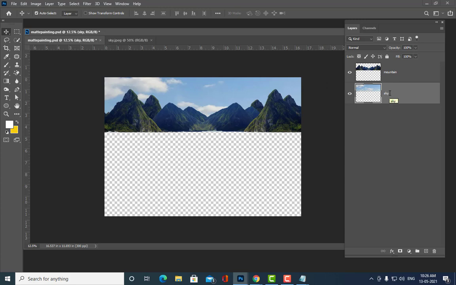So now we are going to get the castle. One thing I want to tell you here: just getting things and putting them is not matte painting. We also have to do color matching. Till now we have not yet started the color matching because we only have the mountains in the scene. Once we get the castle, you will understand the importance of color matching. So let us see.